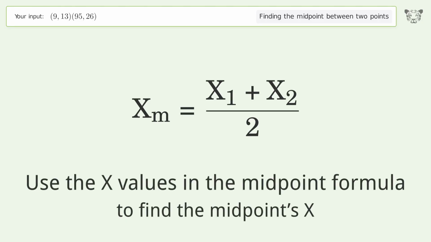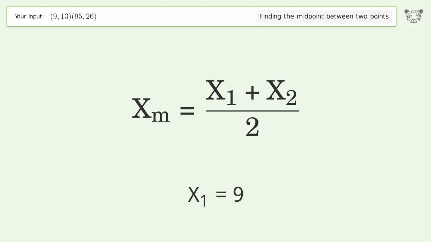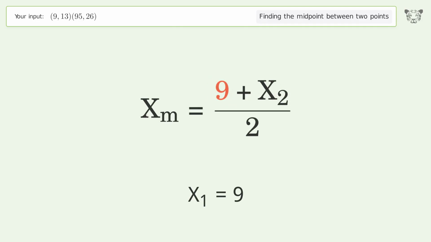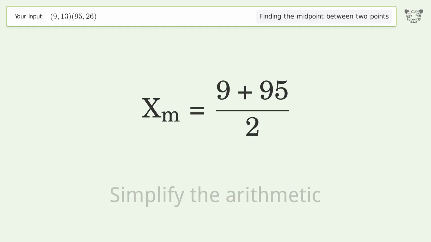Use the x values in the midpoint formula to find the midpoint's x. x1 equals 9. x2 equals 95. Simplify the arithmetic.